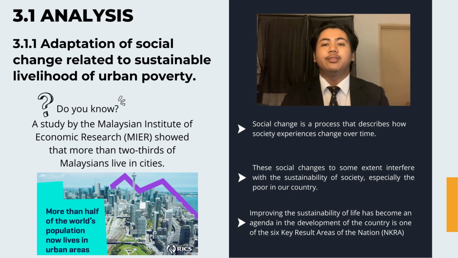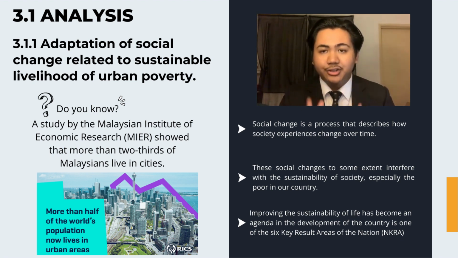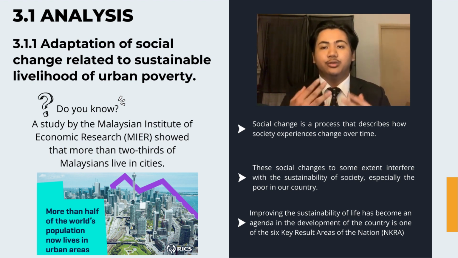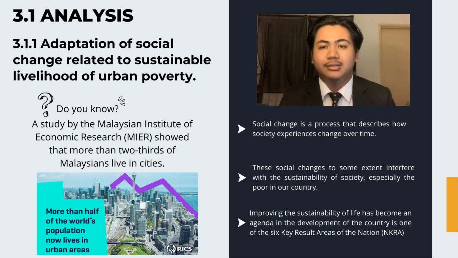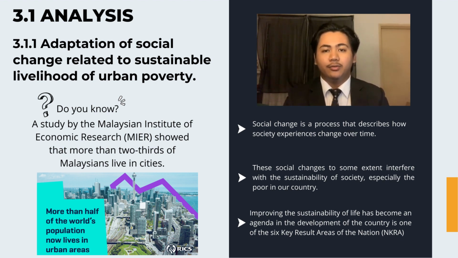Poverty is an issue that is familiar to the whole world because almost every country experiences poverty, both developed and developing countries. Poverty experienced by the population is a major challenge of the global community, especially in the Asian and Pacific continents. The main precondition for a community to create a peaceful and happy atmosphere is the sustainability of life. Improving the sustainability of life has become an agenda in the development of the country.